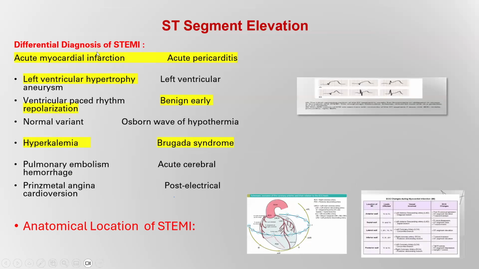Differential diagnosis for STEMI: acute myocardial infarction, acute pericarditis, left ventricular hypertrophy, benign early repolarization, hyperkalemia, and Brugada syndrome. Anatomical location for STEMI.